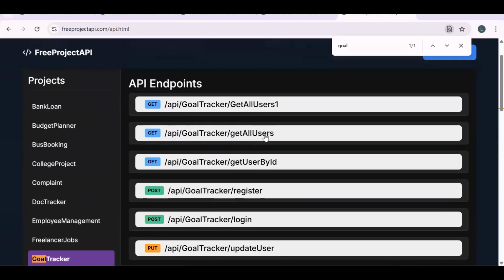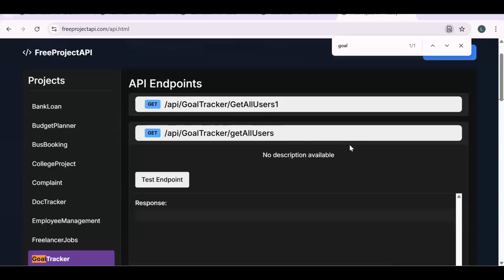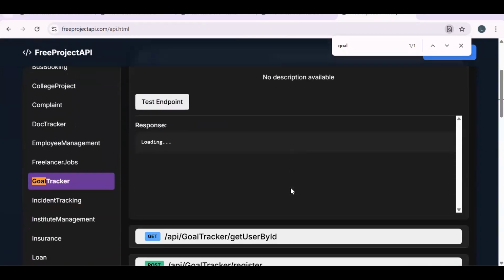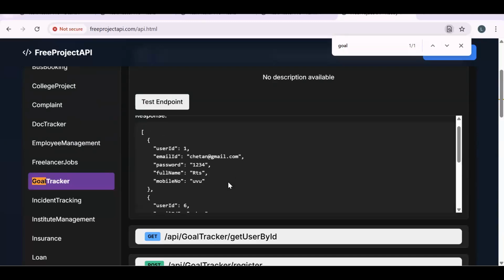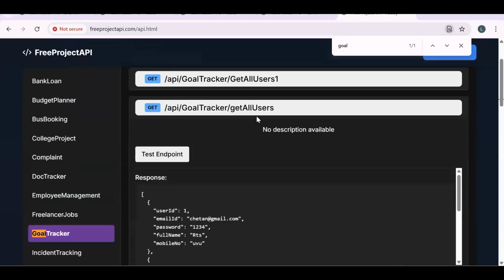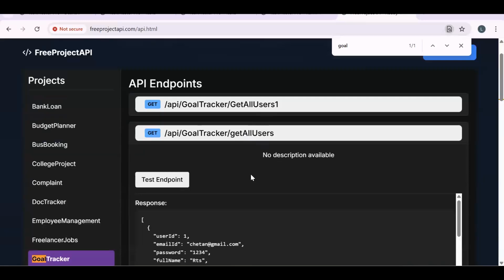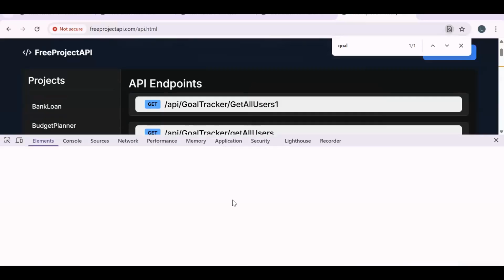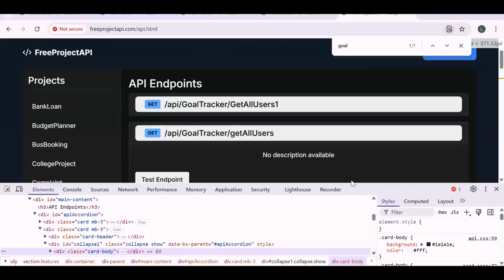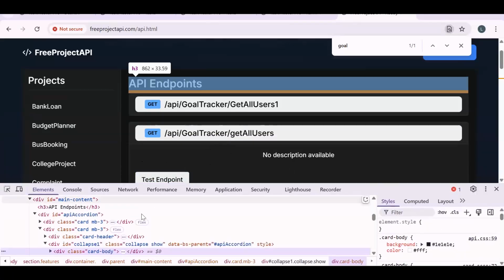How do we search this? So just click on it. It's just like Swagger. I have created a logic to load all the APIs I have in my .NET project. I'm showing that over here, just like Swagger. So if you click on test, you will be able to see the actual response, whatever you get from over here. See, but I think I forgot to add the actual URL. So for that, you need to check the network tab. But by the time you see this video, I'll be showing the URL also, whatever the incoming URL.